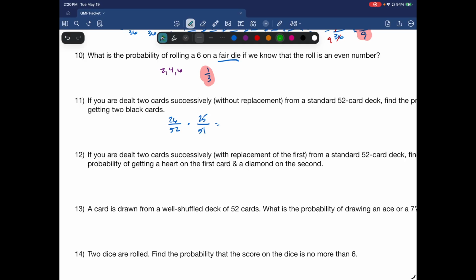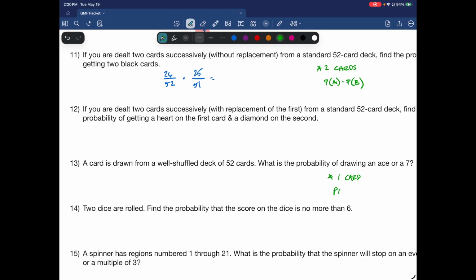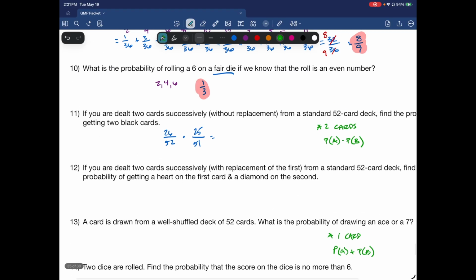So the reason for this is if I have 2 cards that I'm choosing without replacement, so I have the probability of A times the probability of B. If I have 1 card, then it's the probability of A plus the probability of B. So it's a little tricky. Just keep that in mind. But 26 times 25 is, I can reduce the 26 over 25, and that's going to be 1 over 2. And so that's going to be 25 over 102.